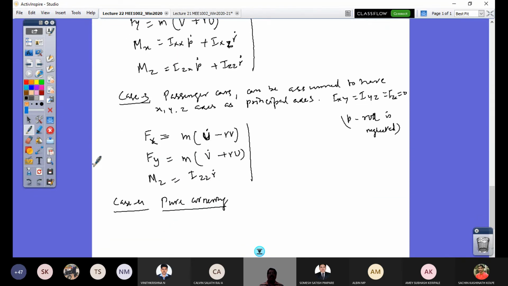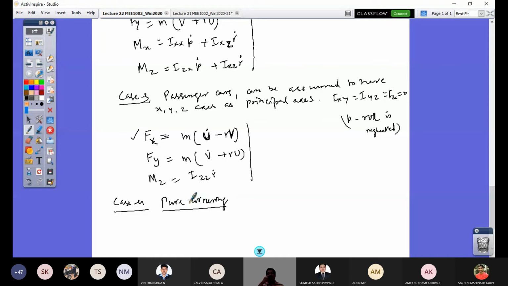Here you see the first equation is Fx, which is nothing but m a. That a vector is given by u dot minus rv. This is r times capital V, the lateral velocity, rv. So this is my acceleration term. Now if I do not have an acceleration, that is what is called pure cornering.